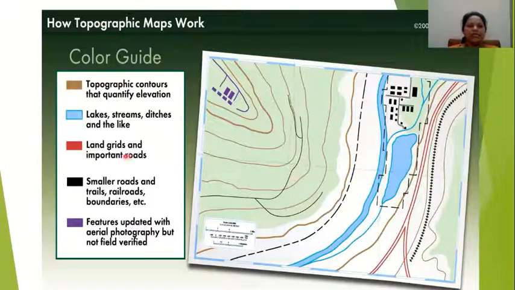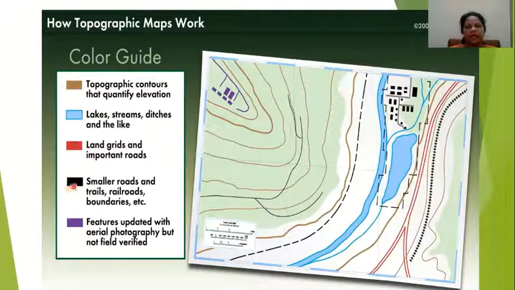Then land grids and important roads, that will be in brown color. Sorry, not brown color, red color. Here it is looking like a pinkish, dark pinkish, but it will be red. So you can see here, these are the land grids or roads. Usually roads are shown in a topographic map in red color.